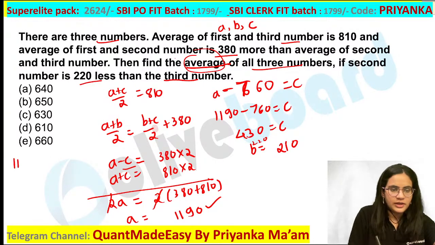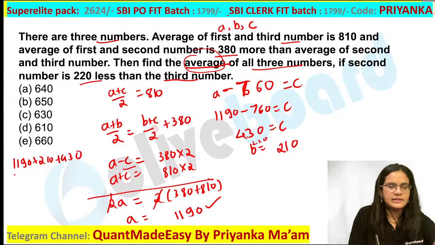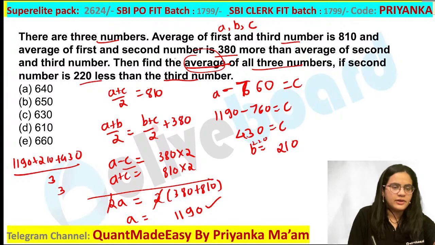So how are you going to do it? 1190 plus 210 plus 430 divided by 3. This is how you are going to calculate your value. So what will you get in this? You are going to get your value as,